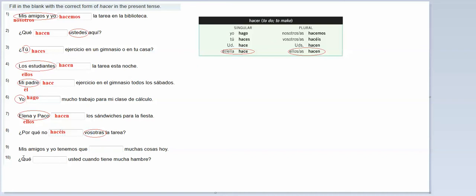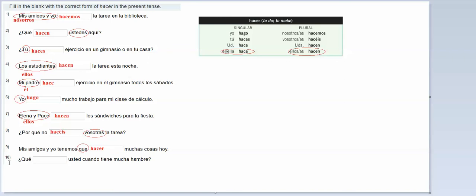Mis amigos y yo tenemos que blank muchas cosas hoy. Now here, your probably first inclination, your subject is my friends and I, but whenever you have que, after que, remember tener que, you have to keep the infinitive form, so I am going to plug in just plain old hacer, not conjugating it. Because what I'm saying is my friends and I, we have to do many things today.